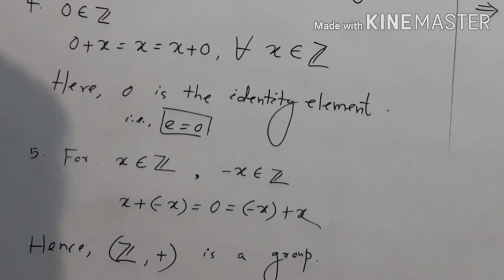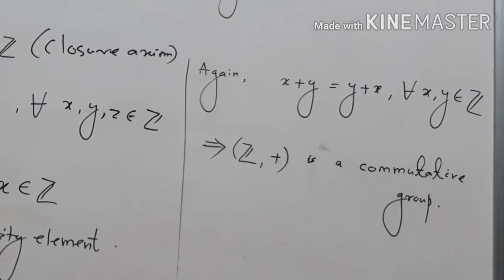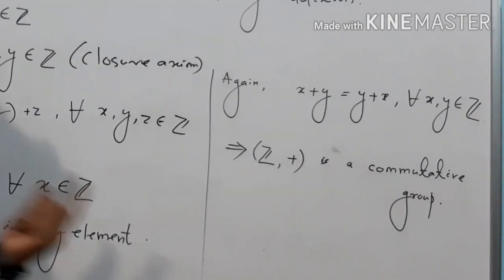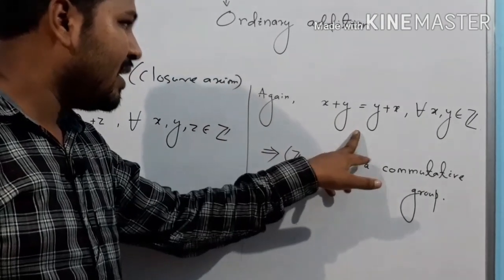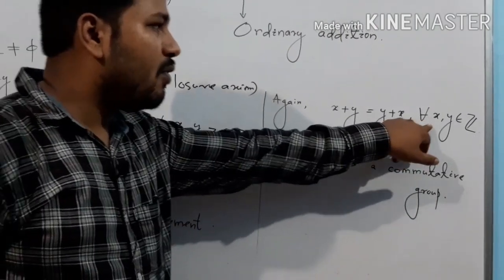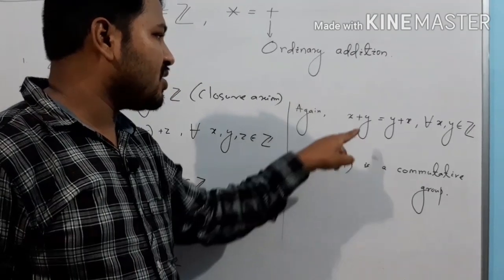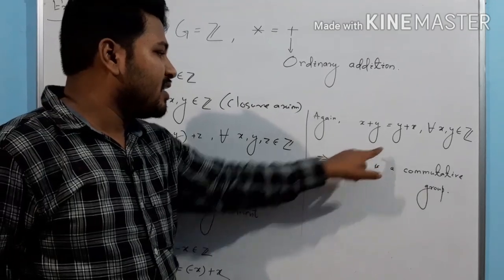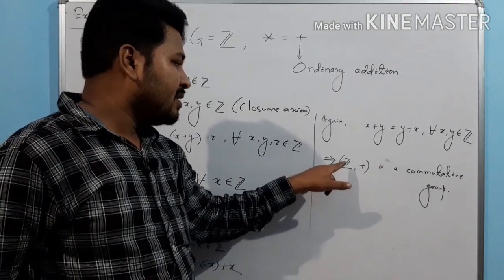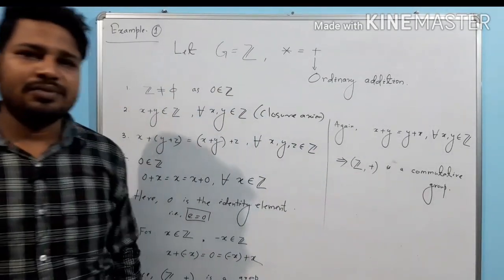So now after proving Z with respect to addition is a group, I would like to prove whether this is a commutative group or not. It is easy to see, for the set of integers it is always true that x plus y equals y plus x for all x, y belongs to Z. So this binary operation addition satisfies the commutative property. Therefore the set of integers Z with respect to addition is a commutative group.